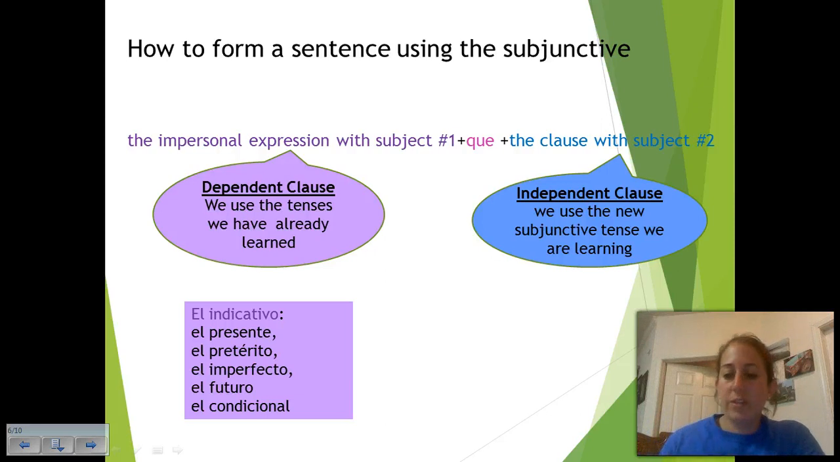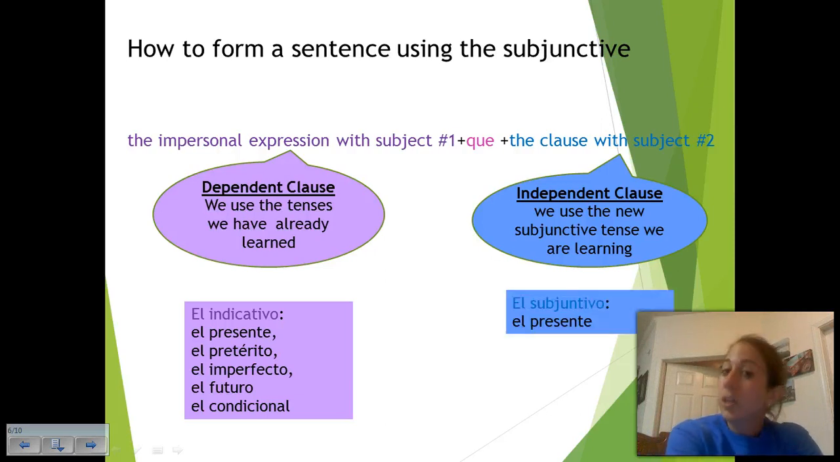But we also have a different mood called the subjunctive. And right now we're just working with the present subjunctive. So this is how we're forming the present subjunctive, and we're going to learn how to form that in your next slide. Again, I'll go into a little bit more detail about what the subjunctive actually is in your notes in class.